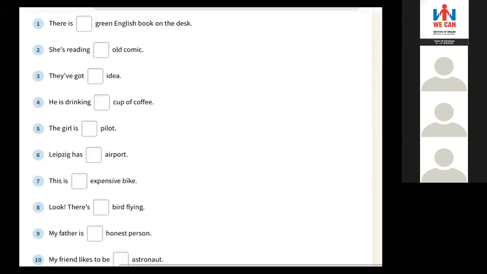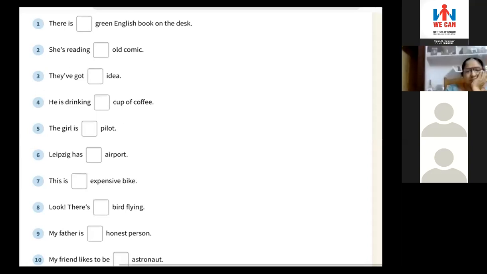Jaya ma'am, Shanta ma'am, you check that people fill in the right article. First one is Subhash Paul sir.